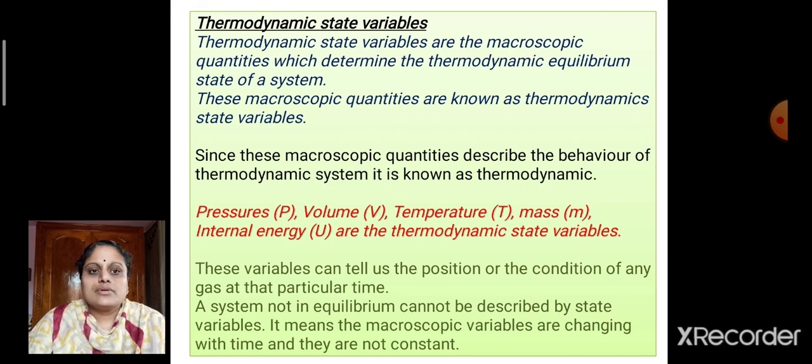A system not in equilibrium cannot be described by state variables. It means that macroscopic variables are changing with time and they are not constant.